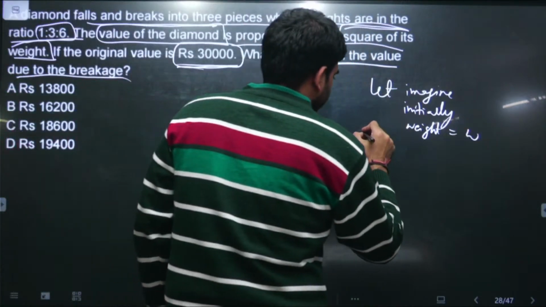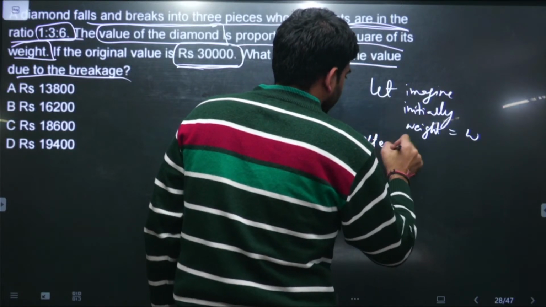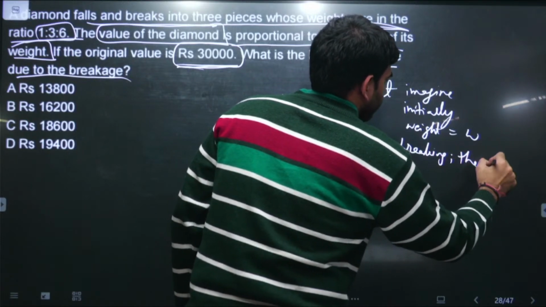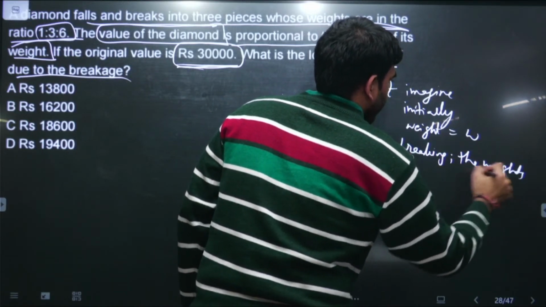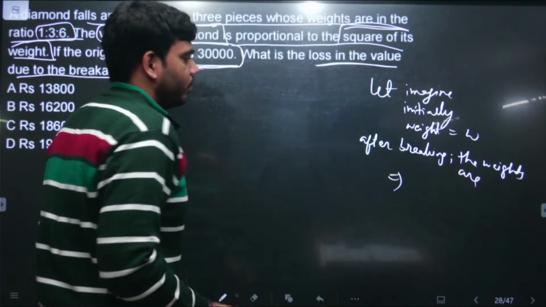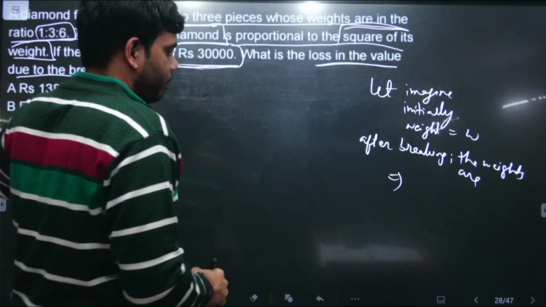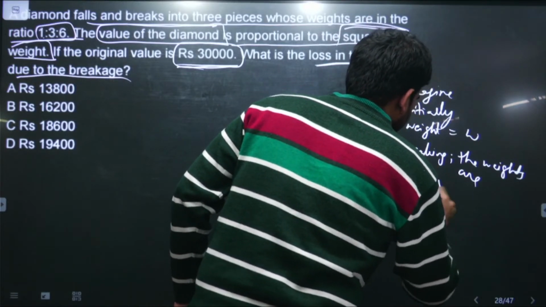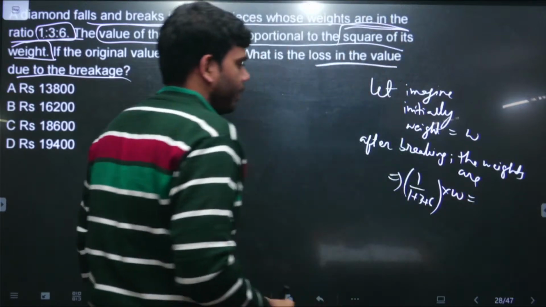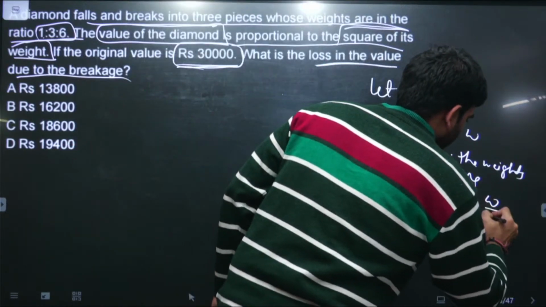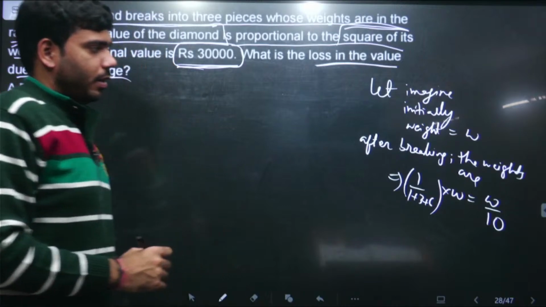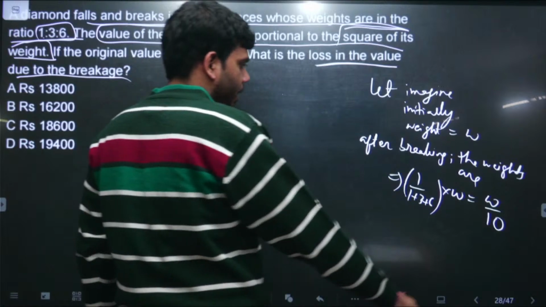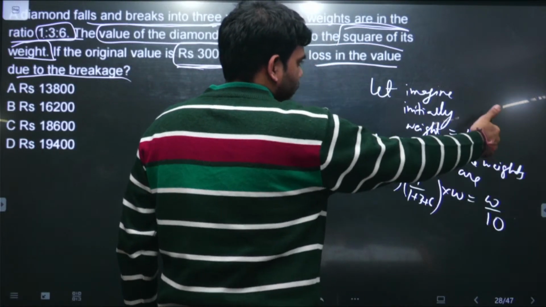Then after breaking, the weights of the 3 fragments are: for the first one, it is 1 upon 1 plus 3 plus 6 into W. This is the weight of the first fragment of this diamond, the first section of the diamond that broke into 3 pieces. The first fragment of the diamond is weighing W upon 10, 1/10 of the original weight.